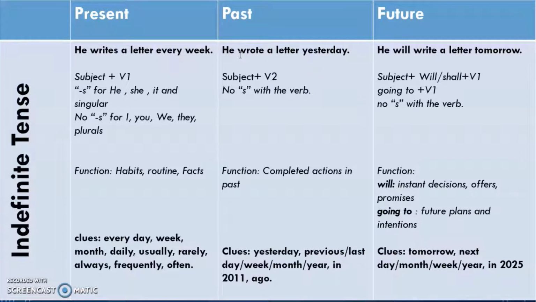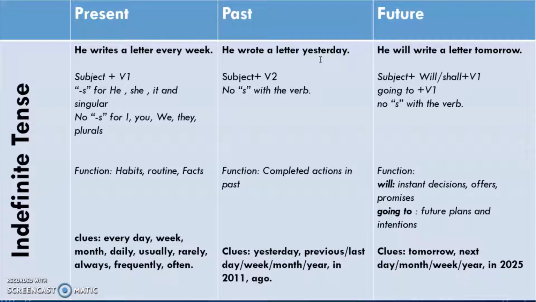Write is V1, wrote is V2, and written is V3, the third form of the verb. So here the structure is going to be subject plus V2. You need a subject who is doing the action, and then you need V2, the second form of the verb. Written or writing will not come, it is always the second form of the verb. And obviously there is going to be some clue within the sentence that tells you this is not something that happens every day. It happened in the past and it's a completed action. It is not going on still now.